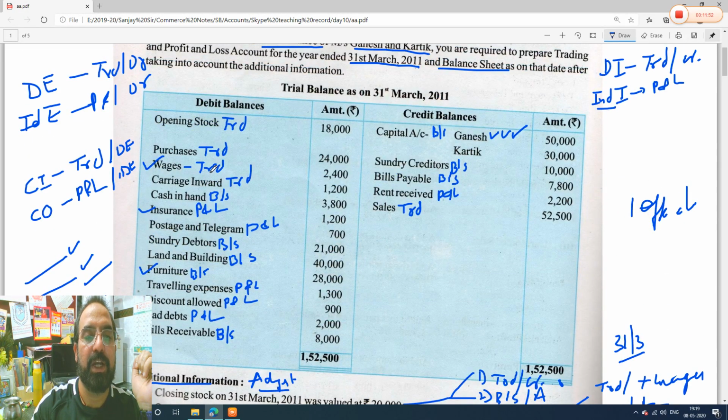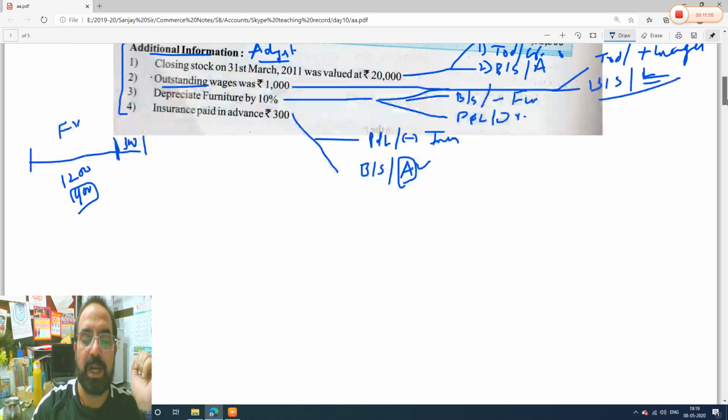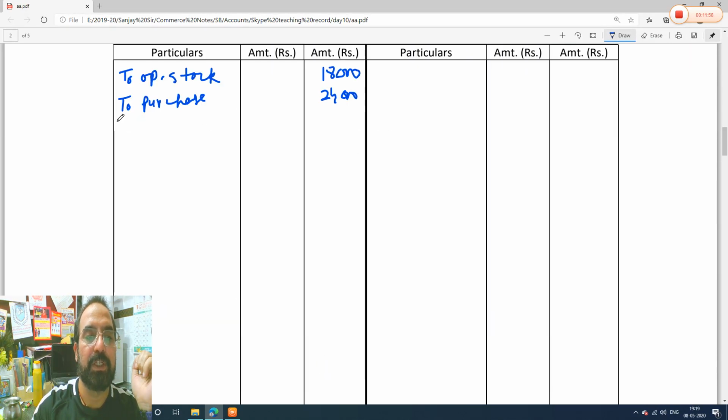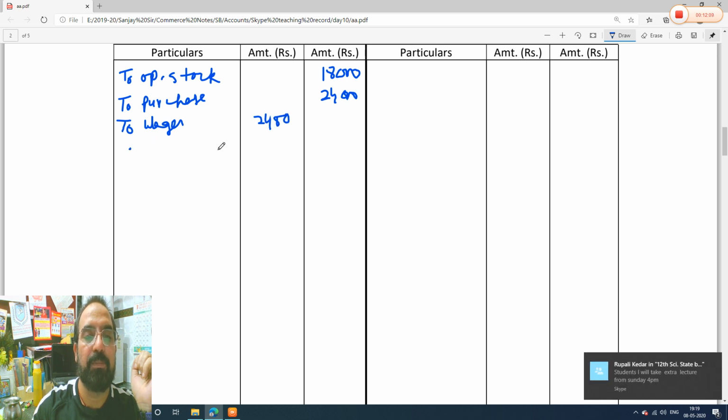Wages, again trading account, direct expense, but there is a tick mark, so we will write 2,400 in the inner column. So guys, we will take here, to wages, inner column. See, there is a tick mark, we will write here 2,400, and there is one tick, so we will leave one line below it and we will put a dash here. Next item.